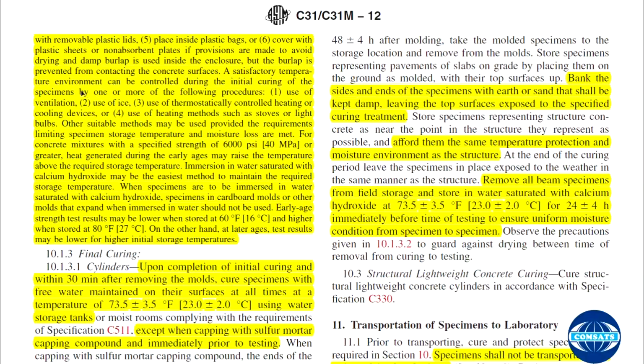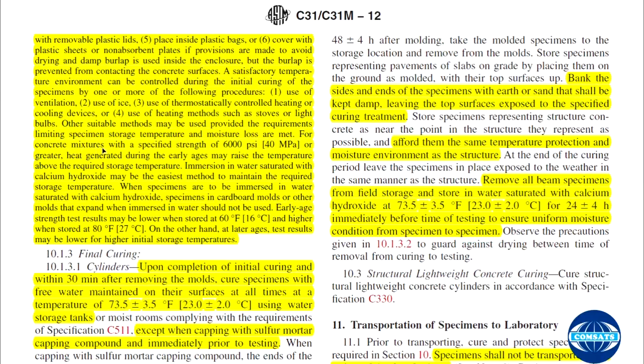A satisfactory temperature environment can be controlled during the initial curing of the specimen by one of the following: use of ventilation, use of ice, use of thermostatically controlled heating or cooling devices, use of heating methods such as stoves or light bulbs. Other suitable methods may be used, provided the requirements limiting specimen storage temperature and moisture loss are met.